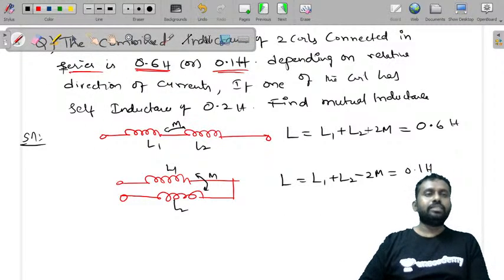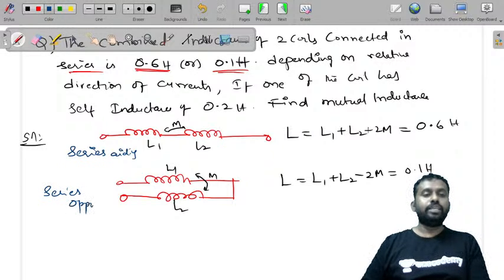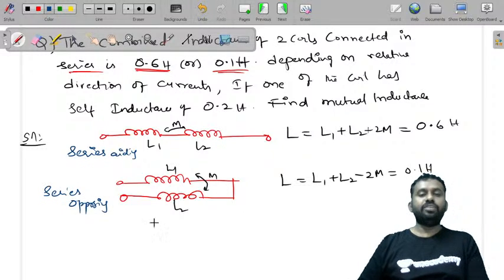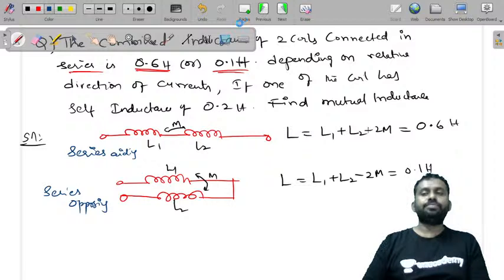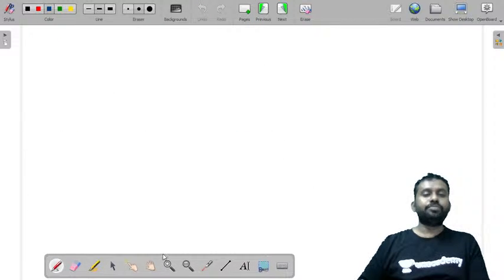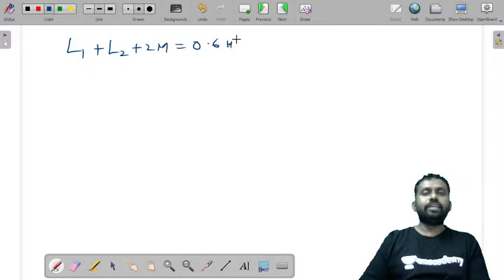So what is this? This is series aiding. And what is this? Series opposing. If you try to calculate, L1 plus L2 plus 2M is equal to 0.6 Henry, and L1 plus L2 minus 2M is equal to 0.1 Henry.